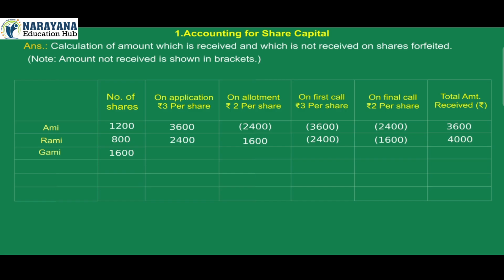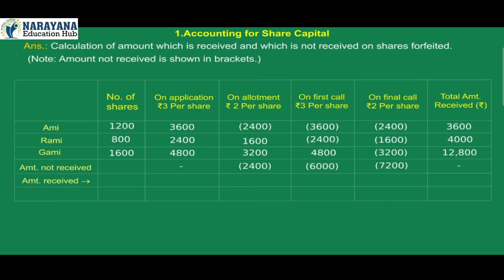Gami 1,600, 4,800, 3,200, 4,800, 3,200, 12,800. Amount not received 2,400, 6,000, 7,200. Amount received 10,800, 4,800, 4,800. Total 20,400. Total number of shares 3,600.